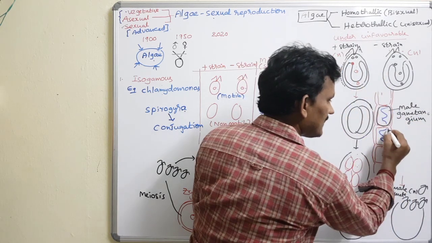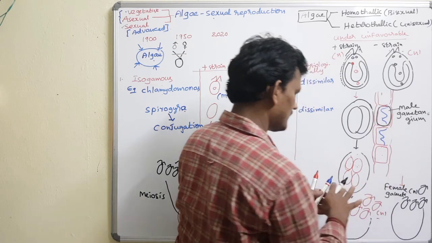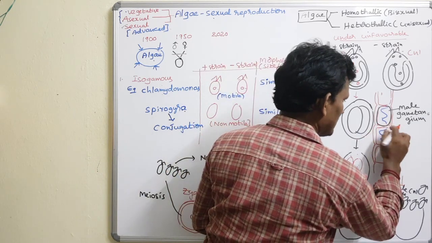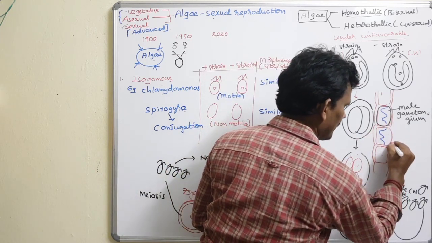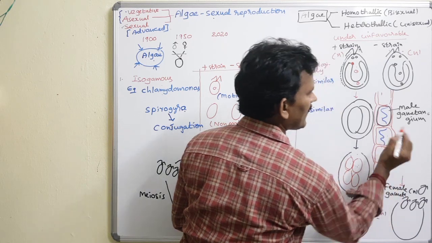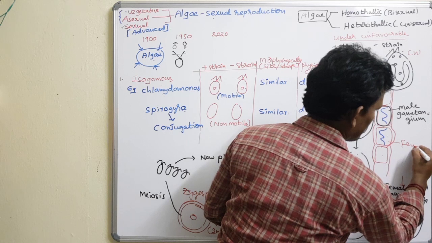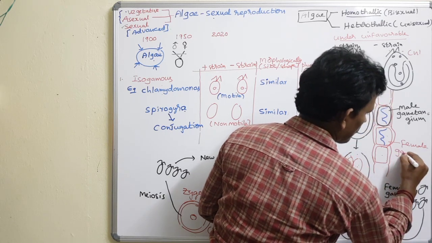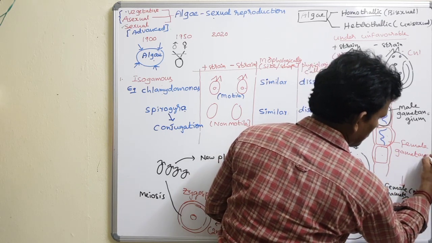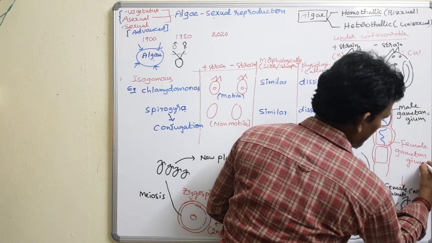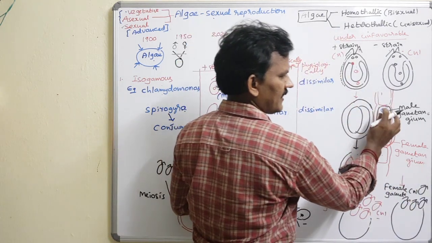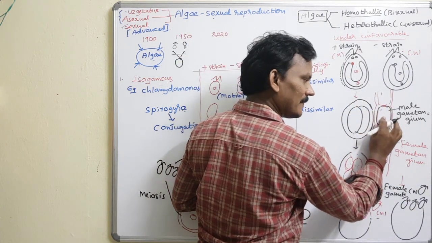Below the male gametangium, this is the cell. It is in a swollen condition, expanded compared to the male gametangium. This is the female gametangium. The male gametangium produces the male gametes.